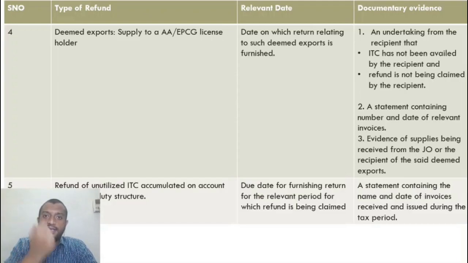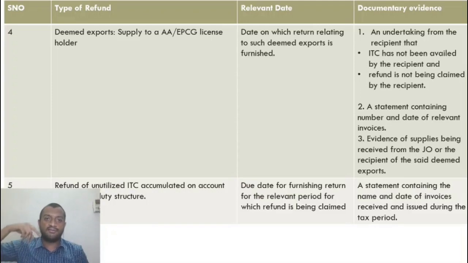So the sure thing here is that whatever I sell to a person who holds the advance authorization or EPCG, I am damn sure that he will export it. The next step is export. So you are giving the benefit to him, but I am also indirectly an exporter. Because I'm the next person to the exporter, you also have to give me the benefit of export.